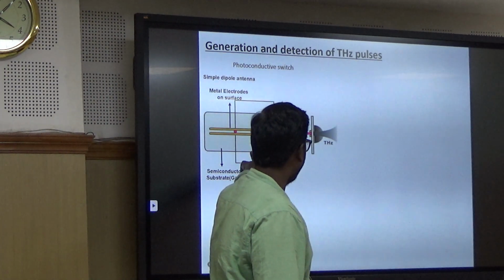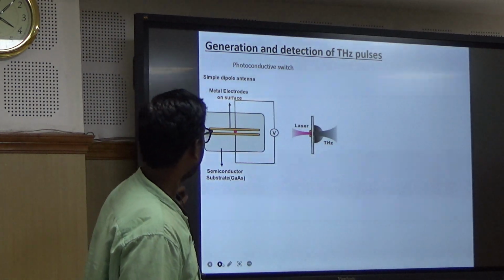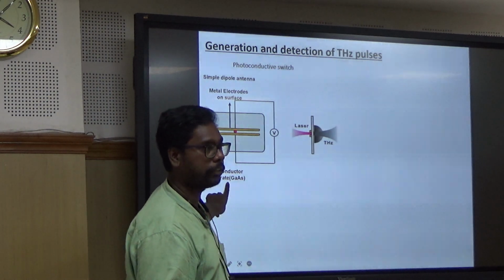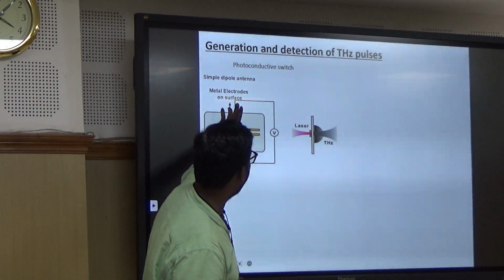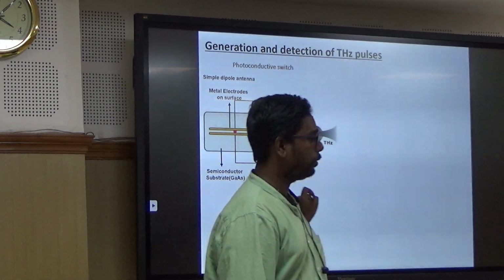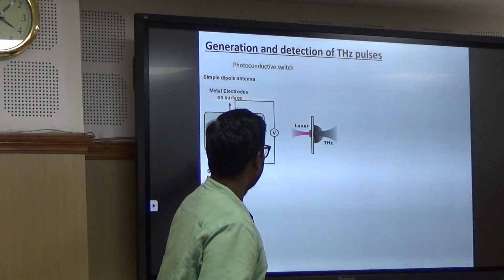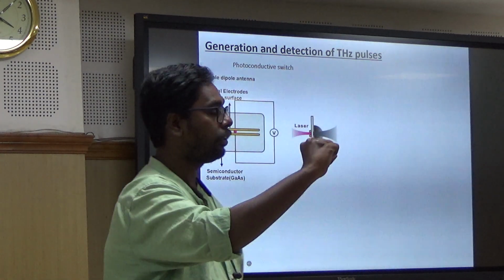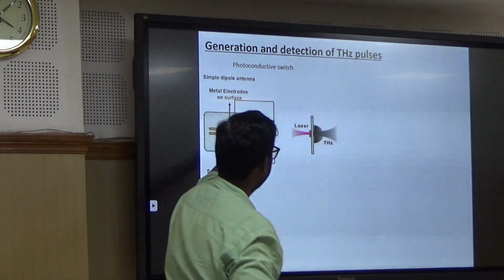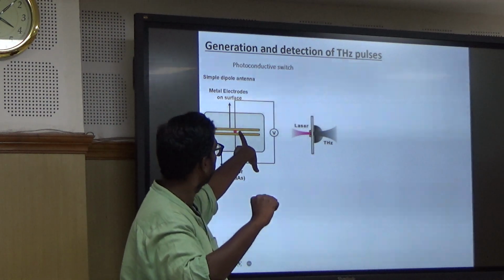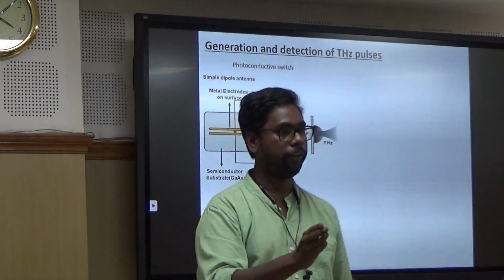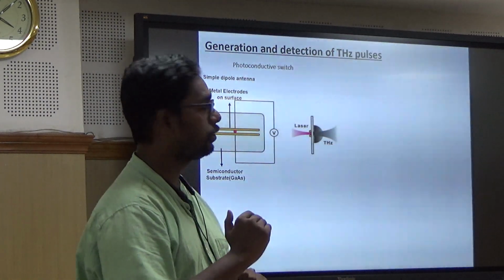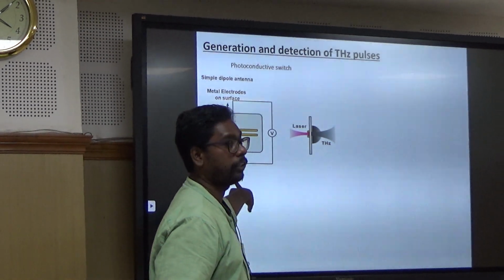This we call a photoconductive antenna. Now the substrate material, the base material, is made up of a semiconductor material, gallium arsenide, and it is biased with metallic electrodes. The purpose of this design is that you have to incident your femtosecond laser onto that gap. The gap which you are seeing over here, we call the band gap. On that you will incident a femtosecond laser. That femtosecond laser will excite the electrons in the semiconductor substrate, gallium arsenide.